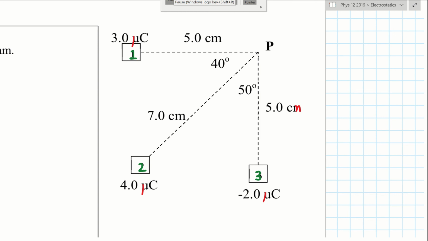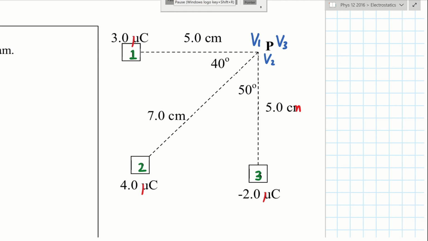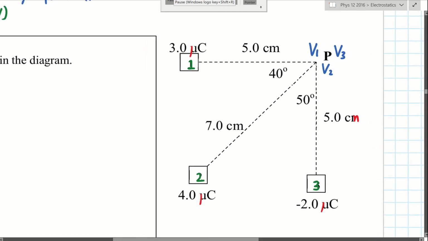For example, you do 3 of these: the voltage at point P due to charge 1, due to charge 2, and due to charge 3. You literally just do all 3 of them and add the numbers together without worrying about vectors. So voltages and energies are not vectors. Even if you have 3 objects like that, it's super easy. You just do the equation 3 times and add up the total.